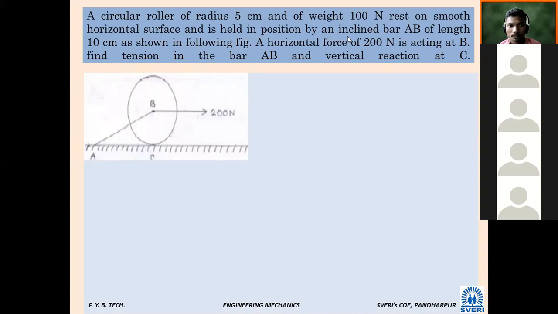Okay. So there is one roller. Are you understanding roller? रोलर समजतो का? So if you see construction work of road, चं जर construction work असेल तर तिथे एक roller असतो बघा, माहिती? Something like this, roller, or we can say cylinder. In geometry you might have come across something cylinder-like structure. So one cylinder or one roller is there. It is kept on the surface and it is pulled by 200 Newton force, and on the other hand, there is bar AB of length 10 centimeter. It is held in a position.